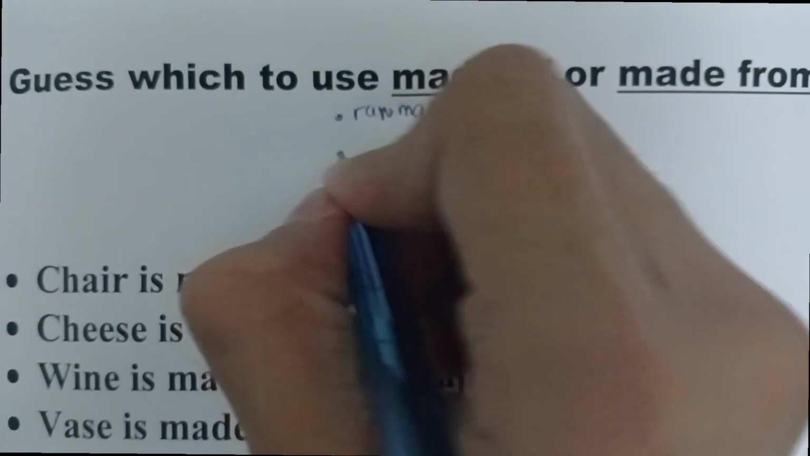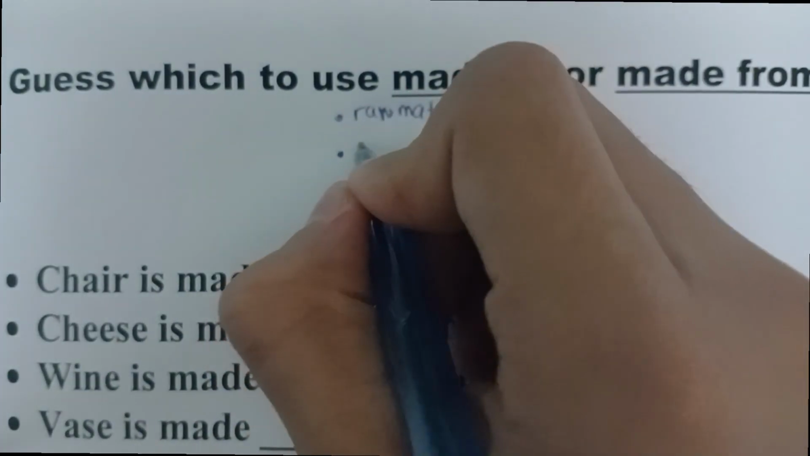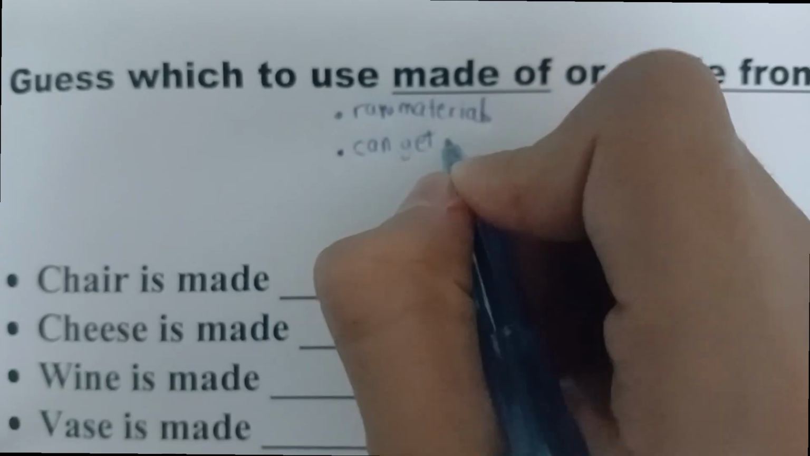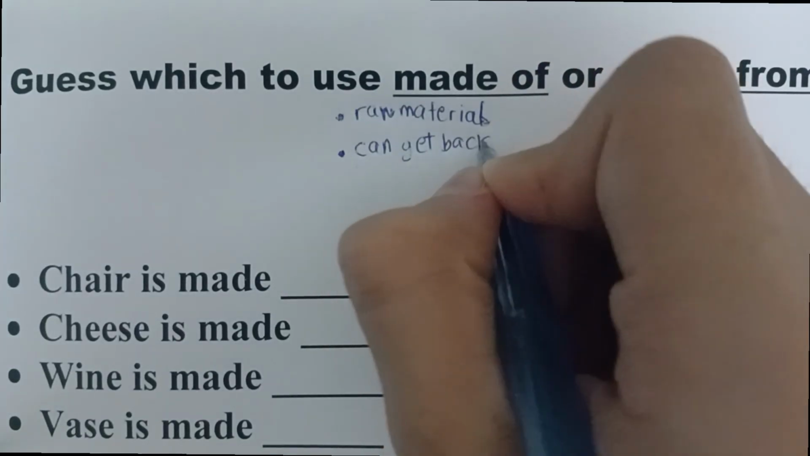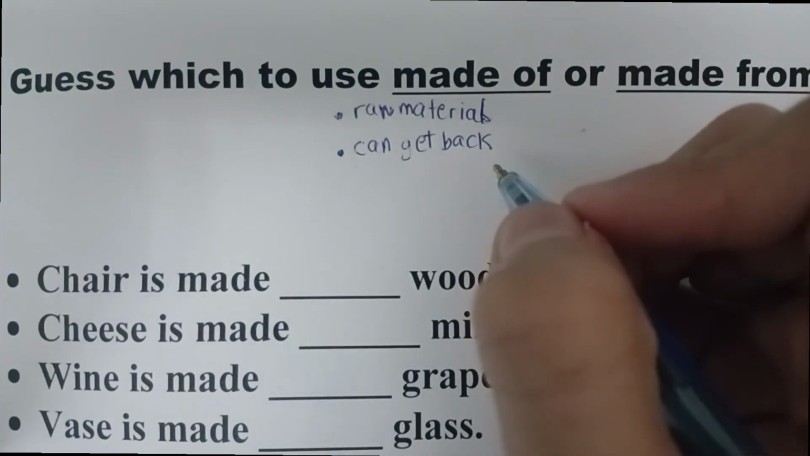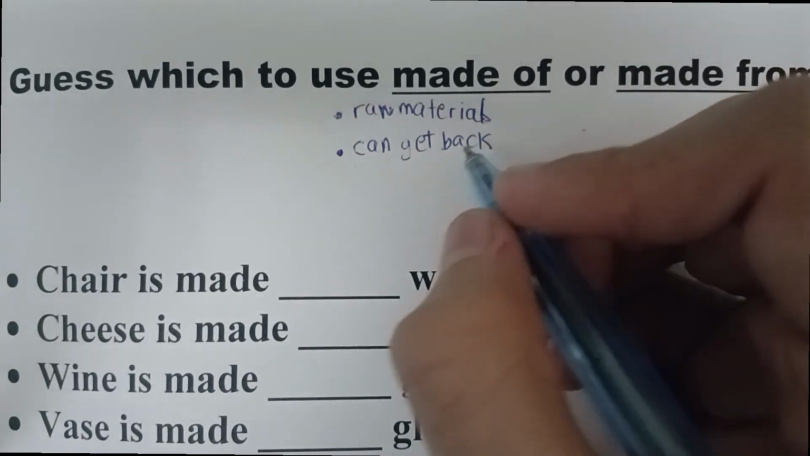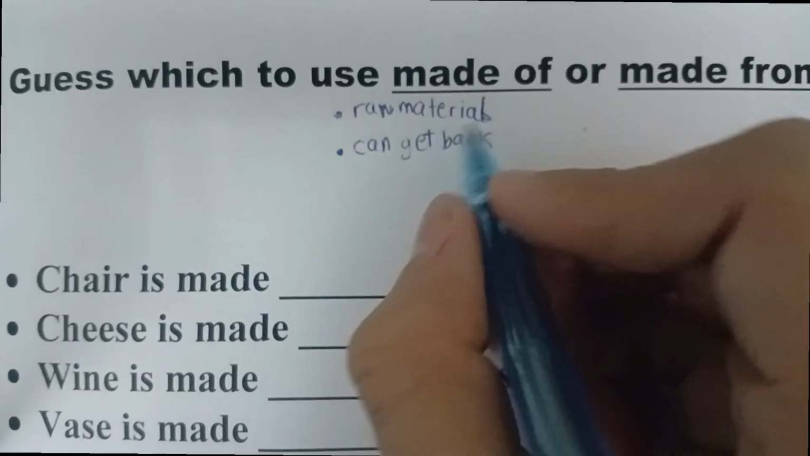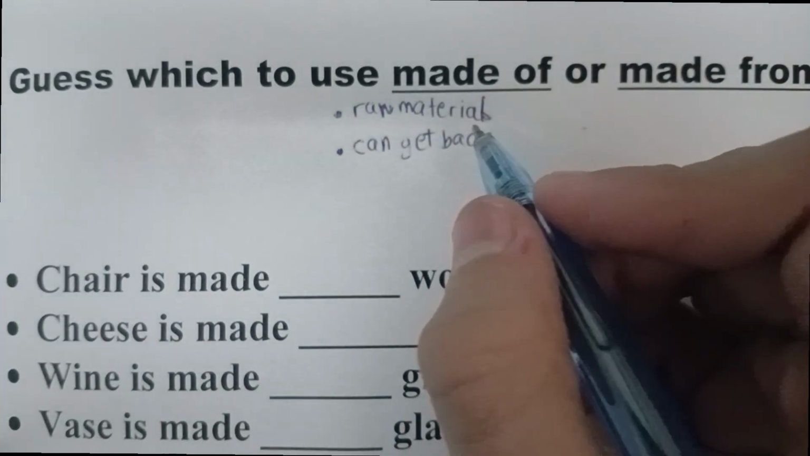And if there is a thing that can turn back into its original position or original shape and the original thing, we are going to look at some examples. So you have to use made of.